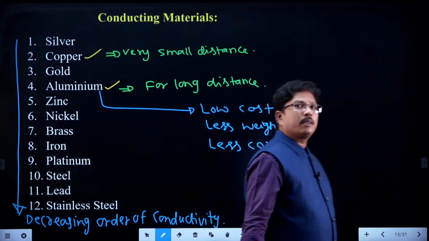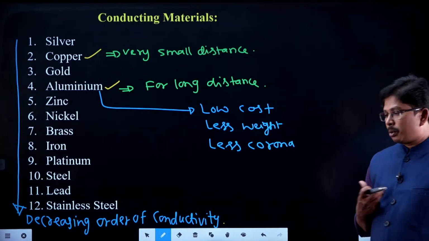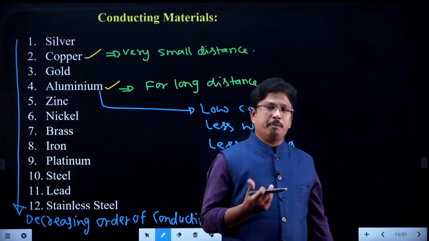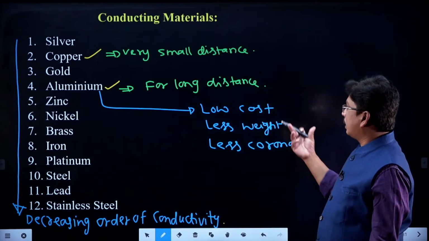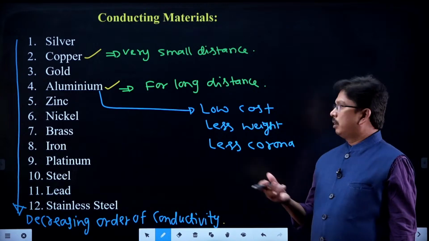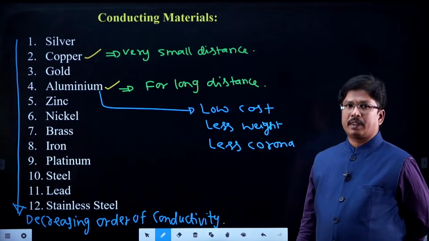They are the advantages of the aluminum conductor over the copper conductor. Most students will think, sir, copper is best, right, why go for aluminum? They think about the cost only, but cost is not the only reason. Weight is also a reason, and the major reason is the corona phenomenon, right students.